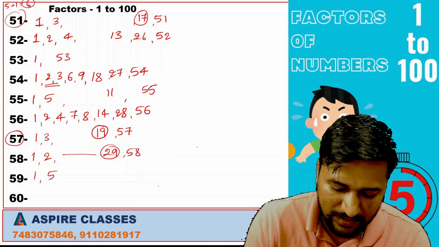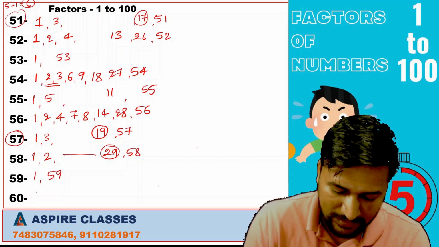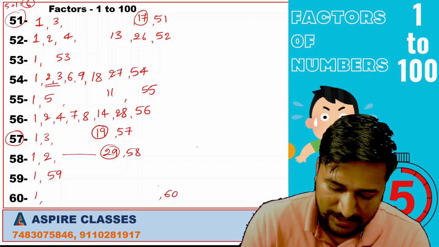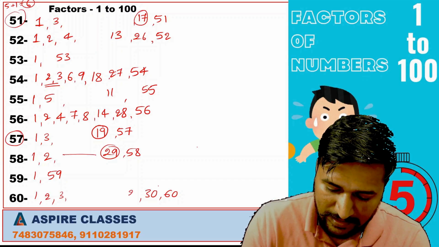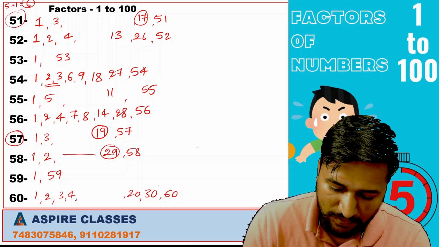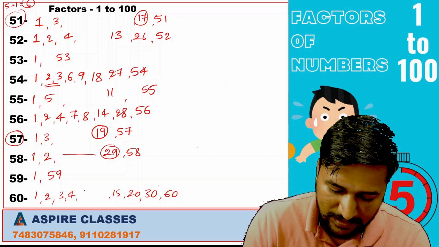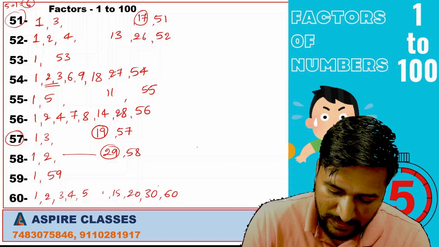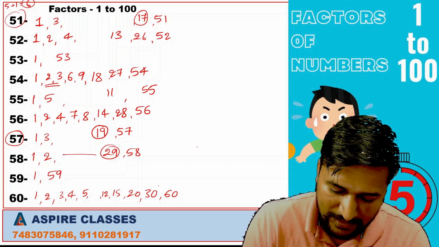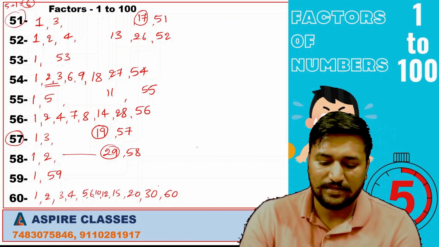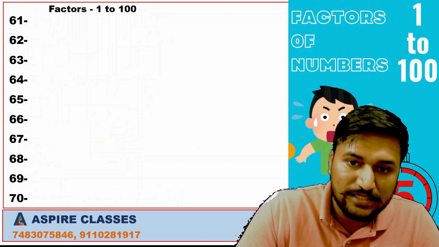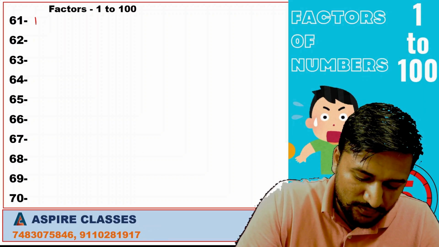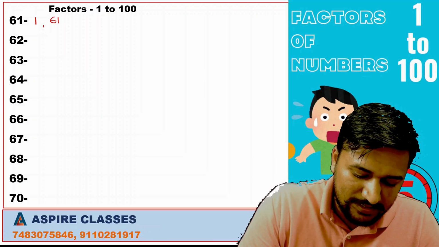59 is a prime number. 1 × 59, 1 × 60, 2 × 30s are, 3 × 20s are, 4 × 15s are, 5 × 12s are, and 6 × 10s are. These are the factors of 60. 61 is a prime number, so it has only two factors, that is 1 and 61.